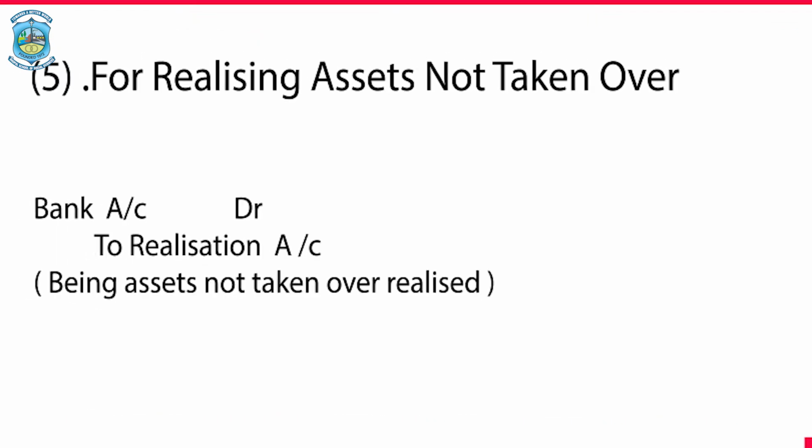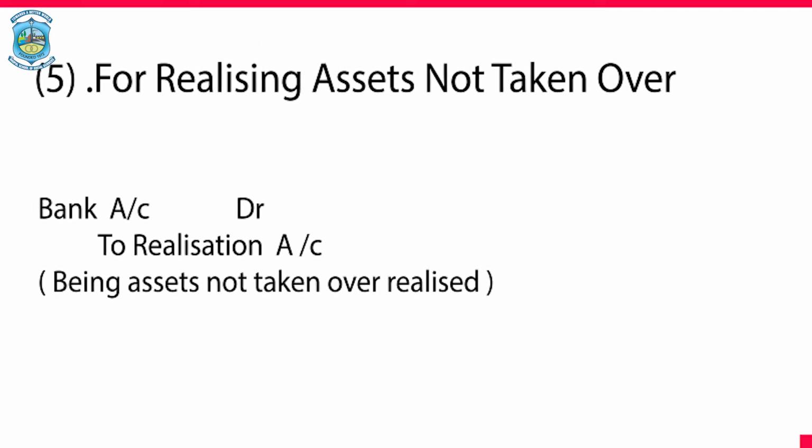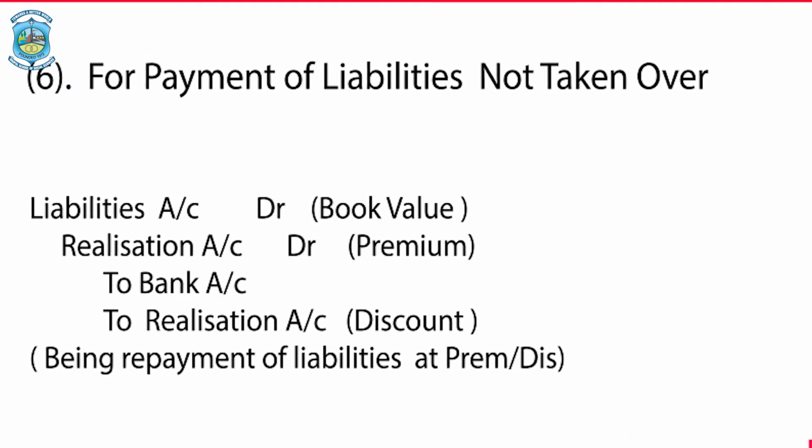Next, for realizing the assets which are not taken over, the journal entry would be bank account debit to realization. Similarly, for the liabilities which are not taken over, the journal entry would be liabilities account debit to bank. Now, here we have to see that some liabilities are taken over at a discount and some at a premium.